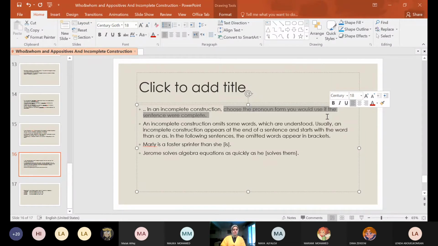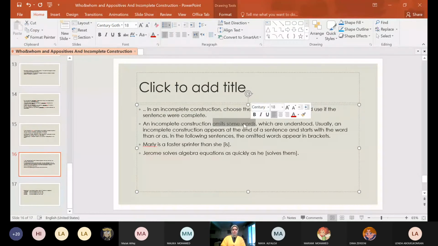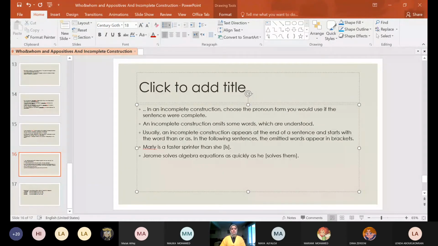Don't say it's incomplete. An incomplete construction omits some words because they are understood; there is no need to repeat them. Usually an incomplete construction appears at the end of a sentence and starts with the word than or as.